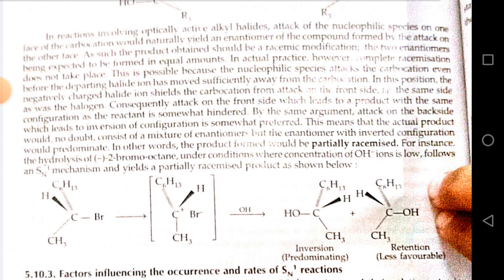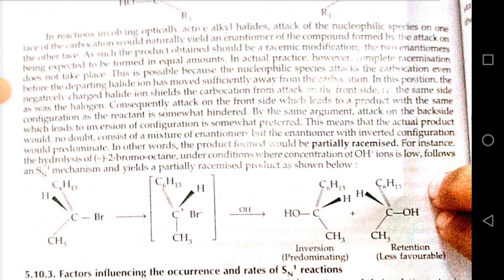This is possible because nucleophilic species attack the carbocation before the departing halide ion has moved sufficiently away from the carbocation. In this process, the negatively charged halide ion shields the carbocation from attack on the front side, that is, the same side as was the halogen. Consequently, attack on the front side, which leads to a product with the same configuration as the reactant, is somewhat hindered.